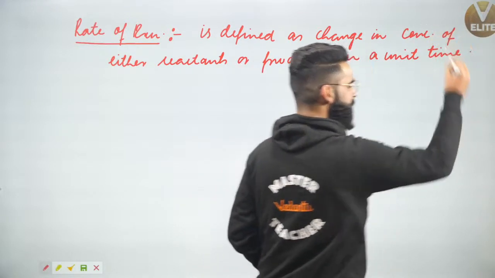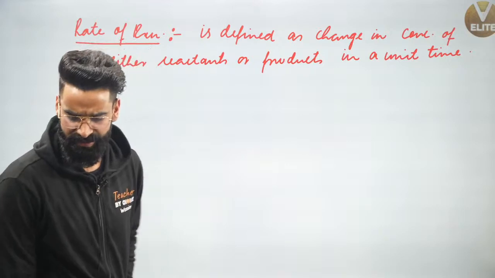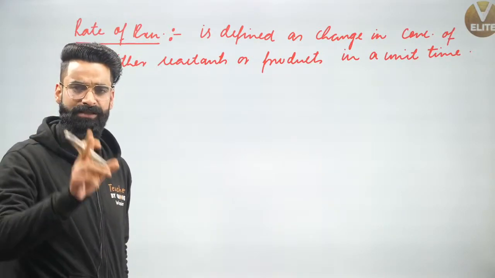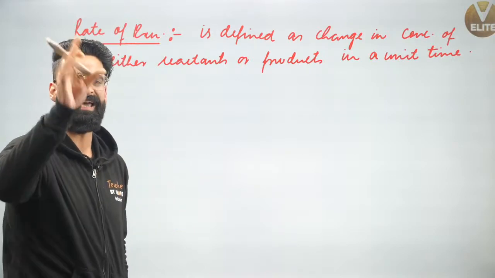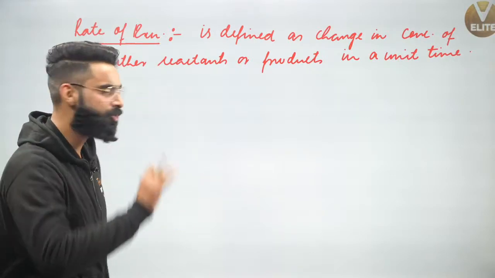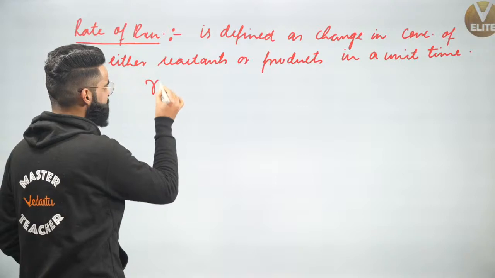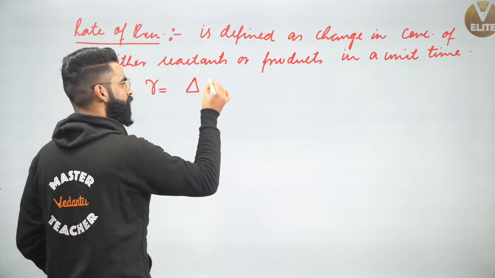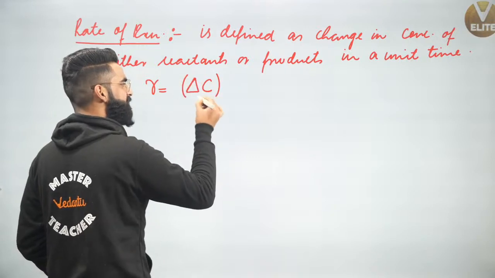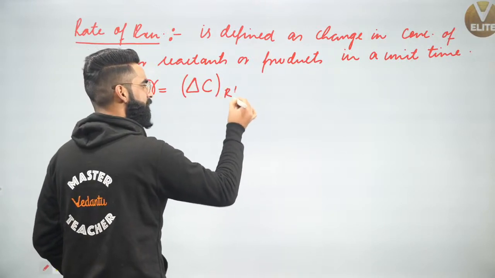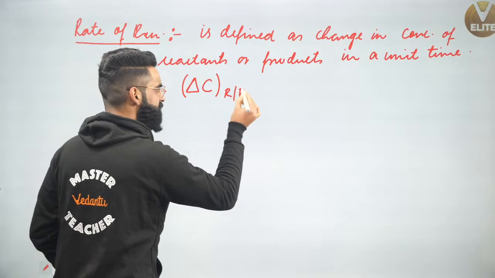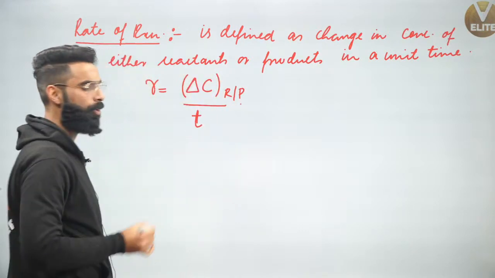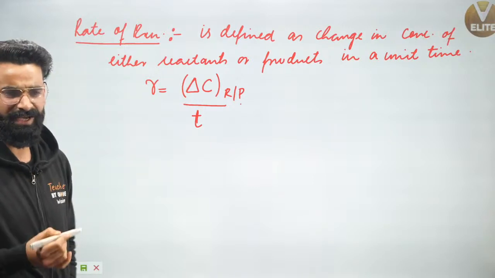So as per the definition, rate of reaction is the change in the concentration of either reactants or products in a unit time. How do we calculate it? Simply, guys, rate of reaction is the change in the concentration of reactants or products, which I'm representing by delta C, divided by time. This is how we calculate the rate of the reaction.